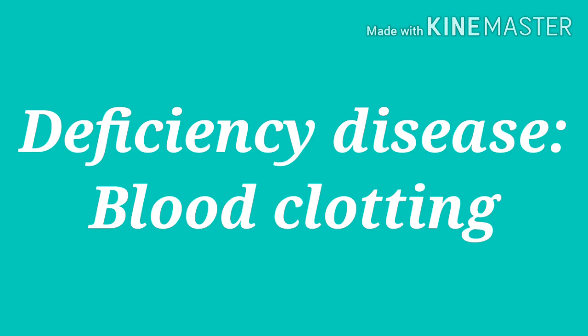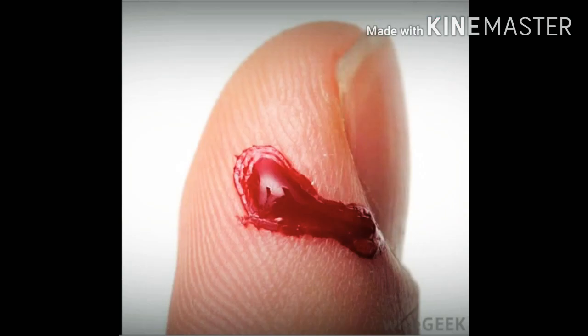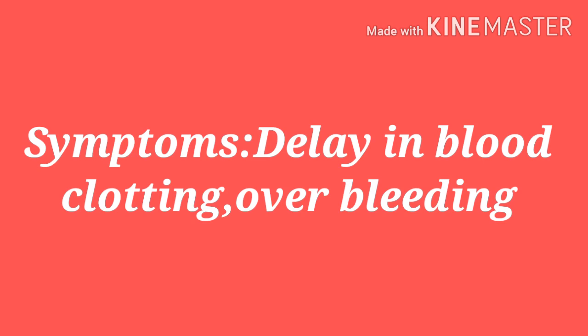Symptoms: delay in blood clotting and overbleeding occur due to the deficiency of vitamin K.